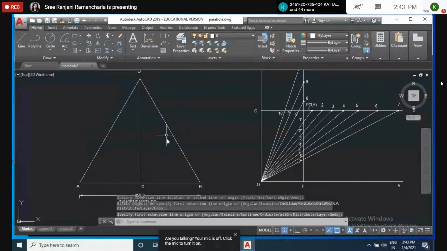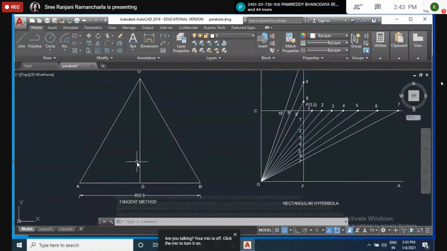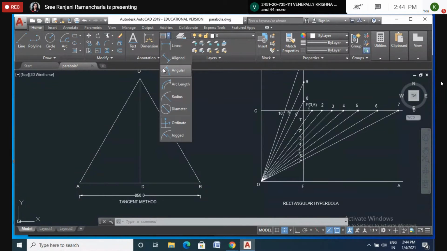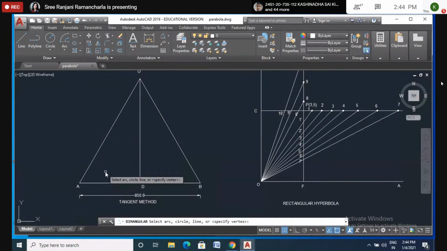And another, this height is not given, but only 60 degrees is given. So draw a vertical line from the center of AB. The center point of AB is C. From D, draw the perpendicular line.